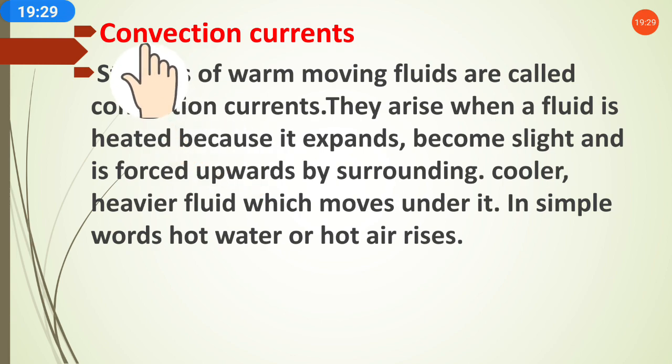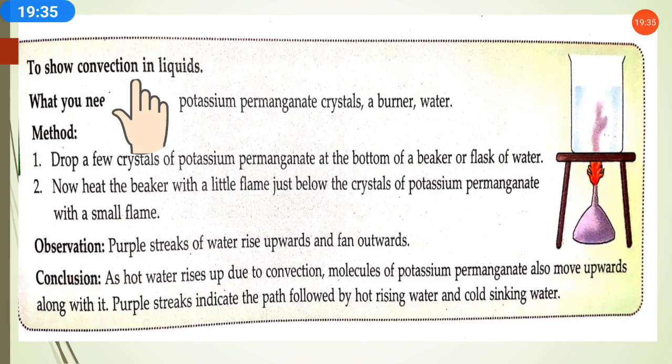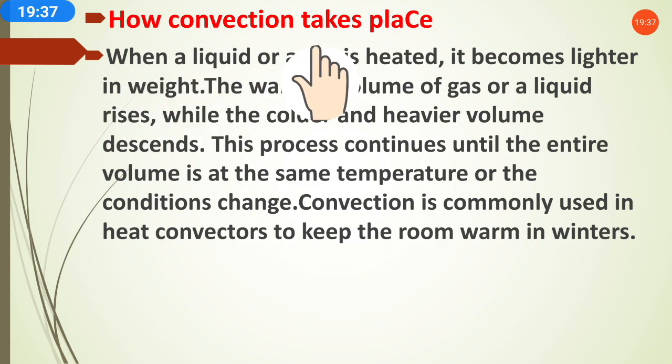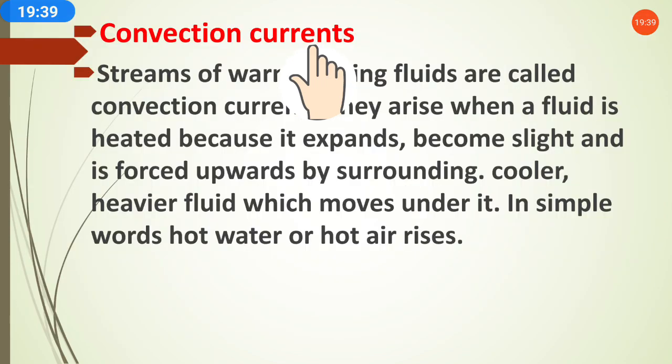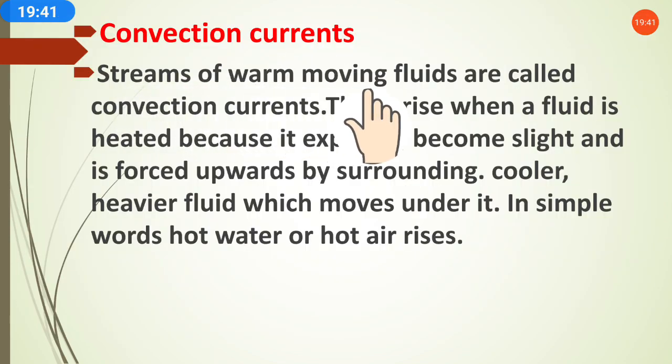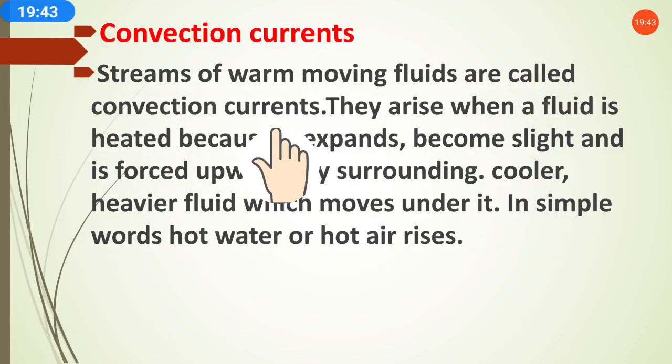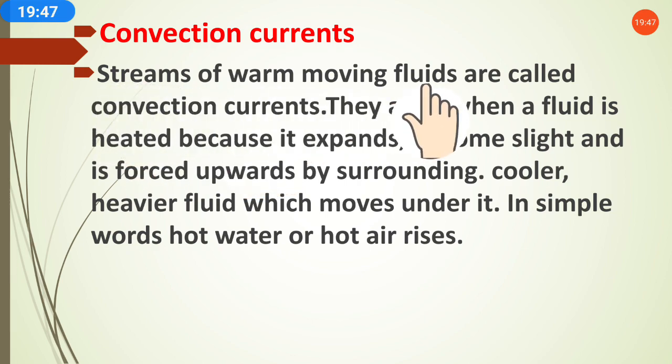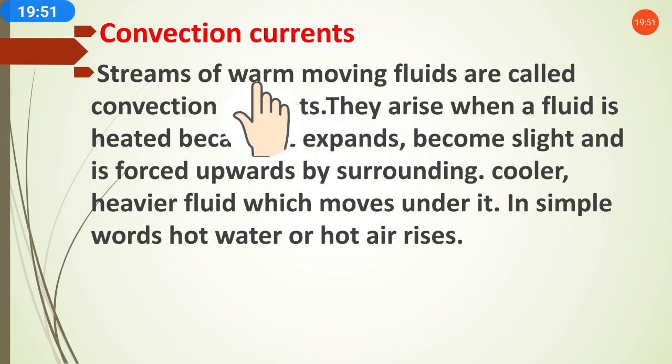Now in convection we will study what convection currents are. Same as we have discussed how convection takes place. Streams of warm moving fluids, whether liquid or gas, are called convection currents.